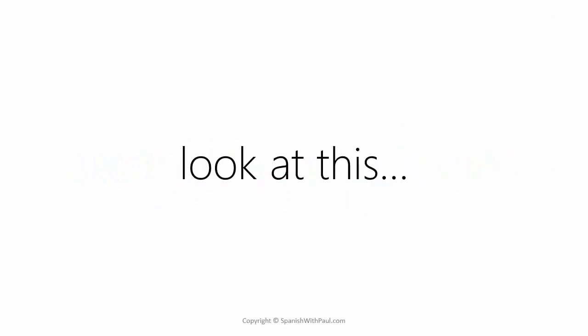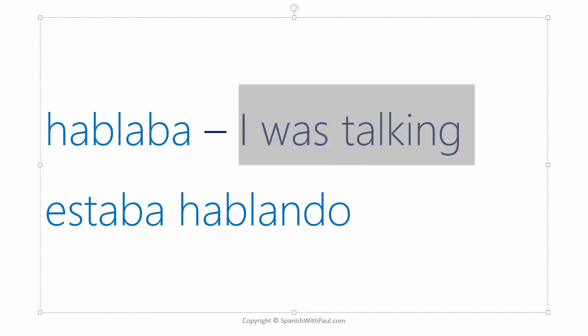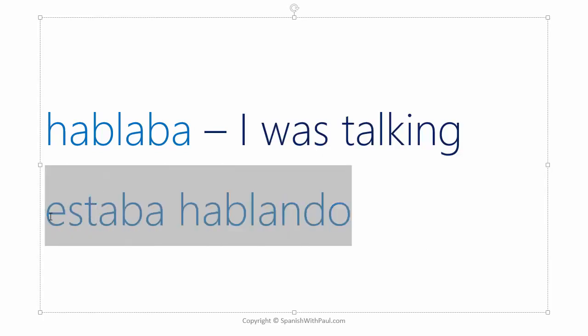So let's look at this once more. If we go back to our verb hablar, we could have hablaba, meaning I was talking, just the standard thing. Hablaba, I was talking. But now we have also estaba hablando, which also means I was talking.